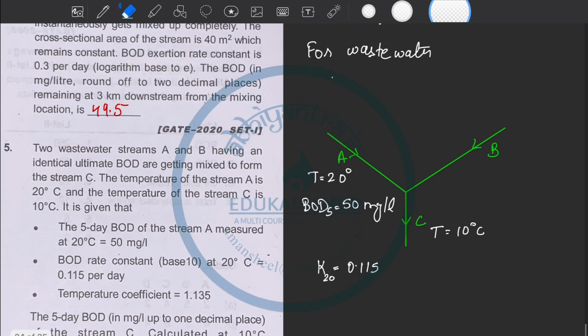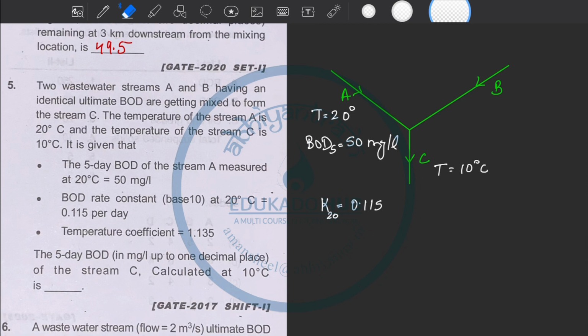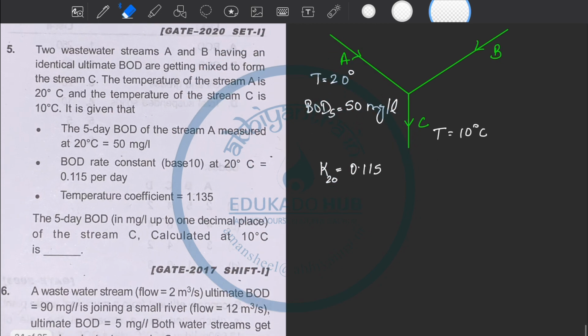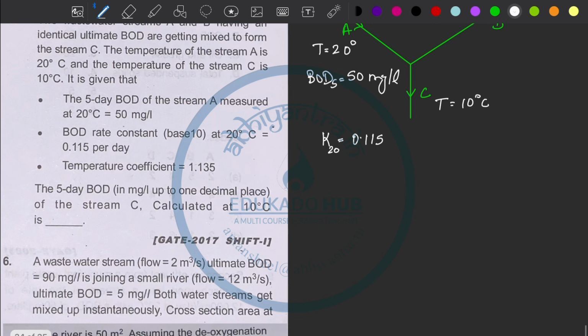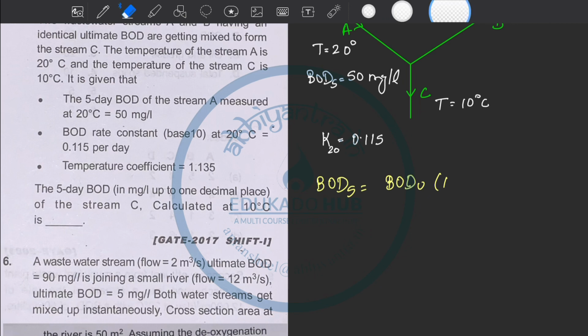Okay, see this. Can I calculate the ultimate BOD of stream A? Because BOD 5 is given, that is nothing but BOD ultimate into 1 minus e to the power minus kt. And this is base 10, so I will use here not e to the power, I will use 10 to the power minus k into t.